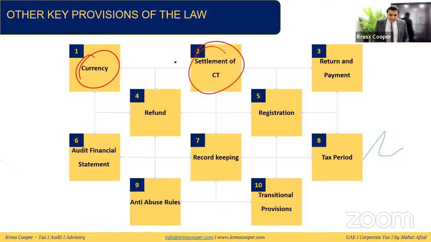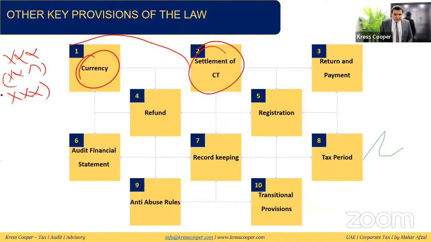Settlement of tax. So whenever this corporate tax is being calculated, whatever the amount of corporate tax, out of this amount, first of all, withholding tax will be adjusted. Then foreign tax credit will be adjusted. Then any relief will be adjusted that we have already discussed in detail.